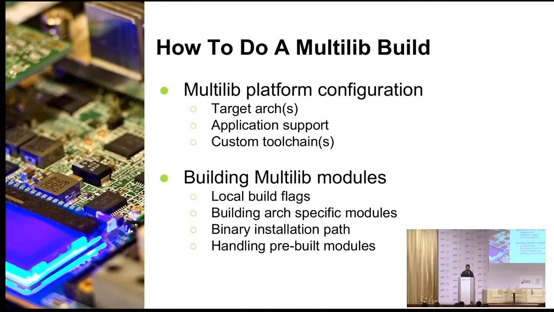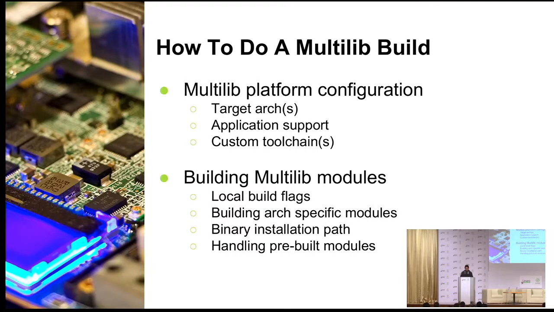So next is, how do you actually do a multi-lib build? First is platform configuration. Second is configuring your modules. Platform configurations are the global variables which you can set and which will persist across your complete build.